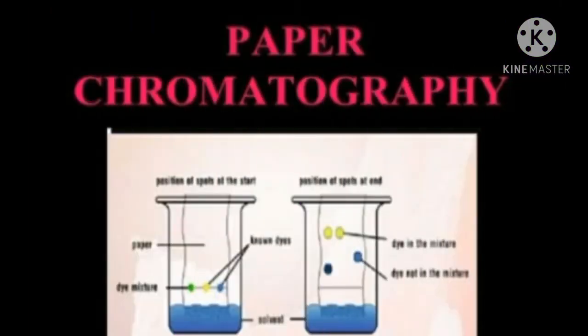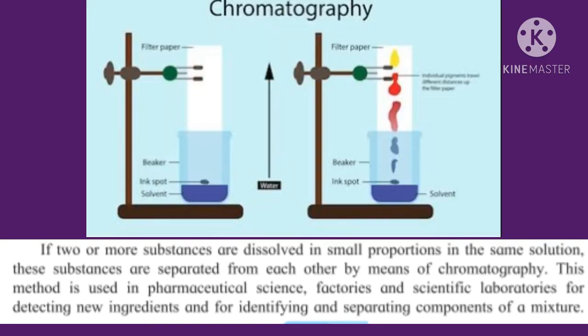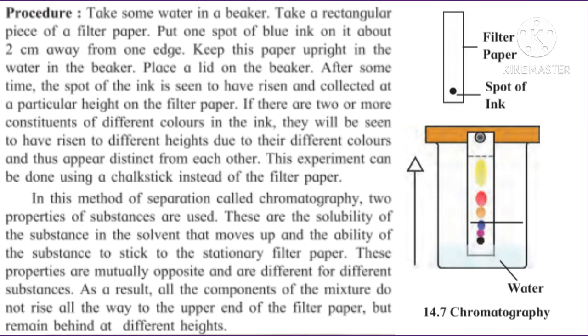Method of chromatography. If two or more substances are dissolved in small proportions in the same solution, these substances are separated from each other by means of chromatography. This method is used in pharmaceutical science, factories, and scientific laboratories for detecting new ingredients and for identifying and separating components of a mixture. Now let's see the procedure.